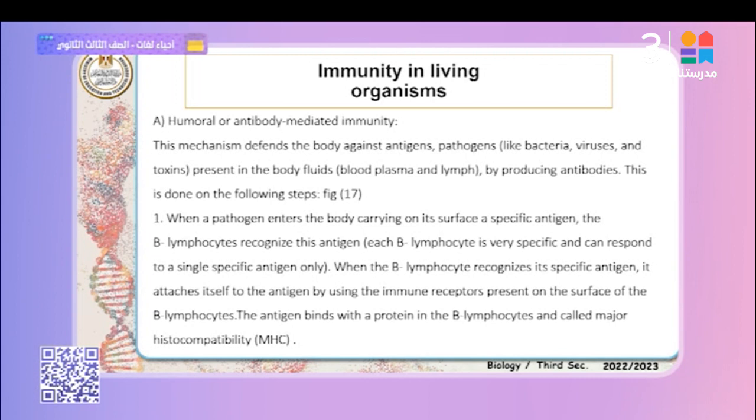Follow me, and now we are going to explain the specific types of immunity. It's called acquired immunity. If the first and second lines fail to defend against the invasion of microbes and pathogens, what would happen? The third line of defense is a highly specific defense against a specific microbe and pathogen through a specific type of cells.